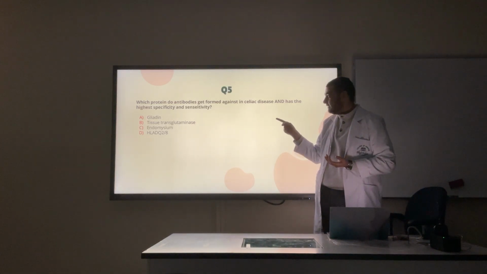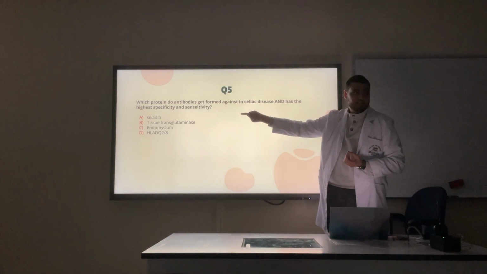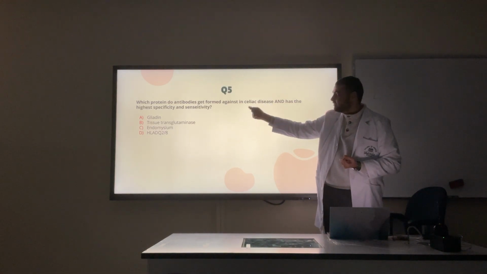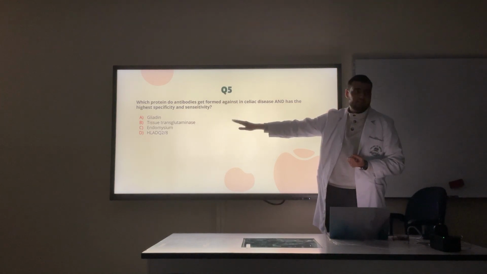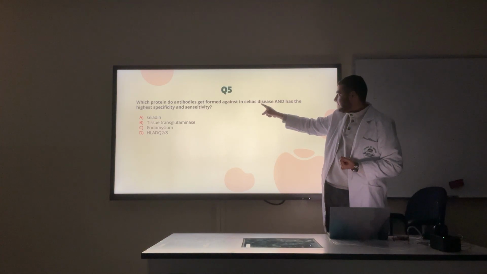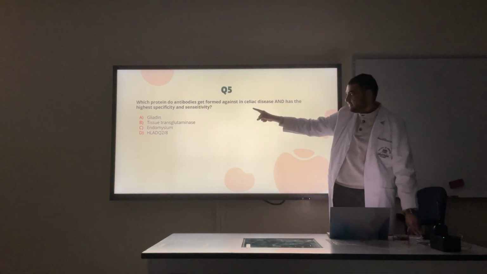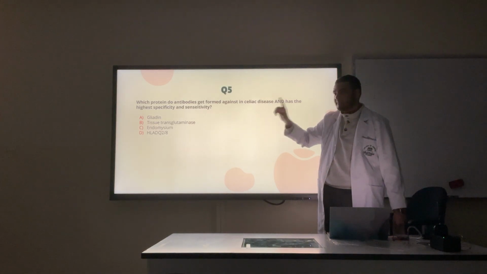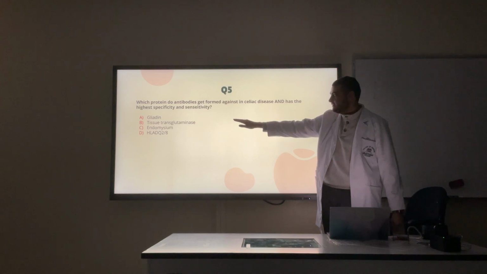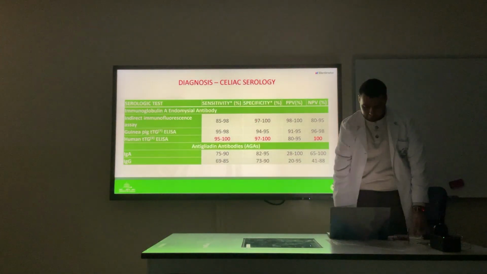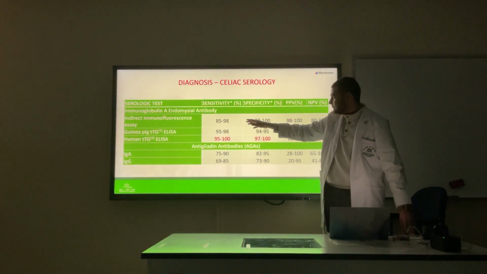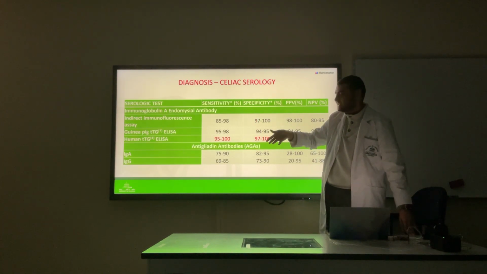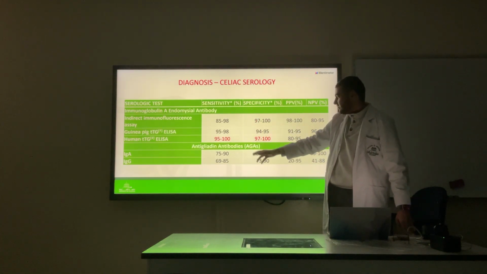The others, okay, we have anti-gliadin, we have anti-endomysium, we have anti-tissue transglutaminase, but HLA-DQ is not related, it's a genetic thing. But keep in mind the highest sensitivity and specificity is for tissue transglutaminase, right? Then you can go with endomysium. If tissue transglutaminase is not in the question, then you can go for gliadin, okay? Here is the human TTG followed by the endomysial antibody. Again, the doctor specified it that way in the lecture, and the AGA has the least.